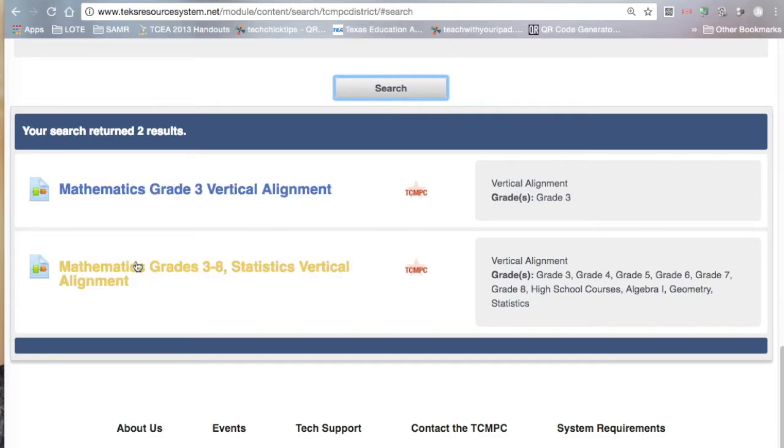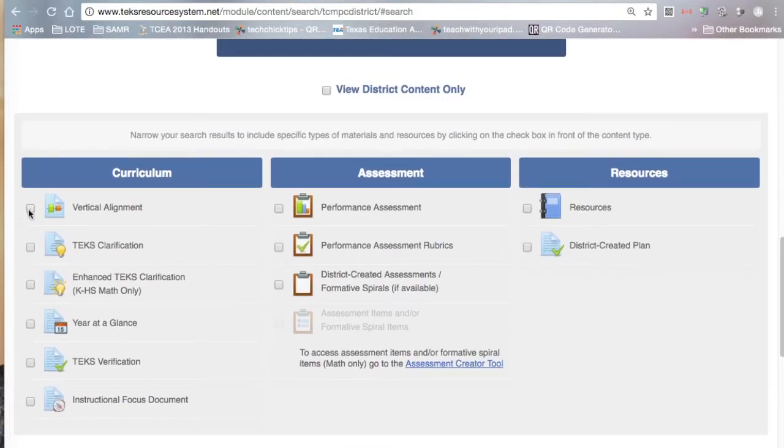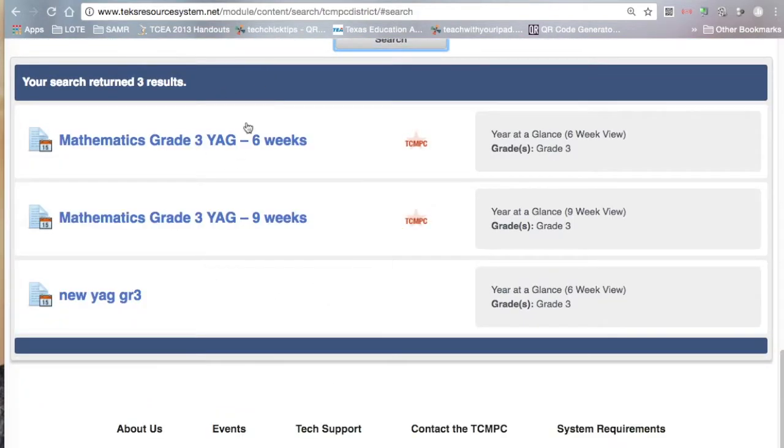So I have here my mathematics grade 3 vertical alignment, mathematics grades 3rd through 8th, statistical vertical alignment, and these are the documents that are available. I can go ahead and deselect that. Maybe I want to look at the year at a glance instead. Click search, and then it'll give me the year at a glance.